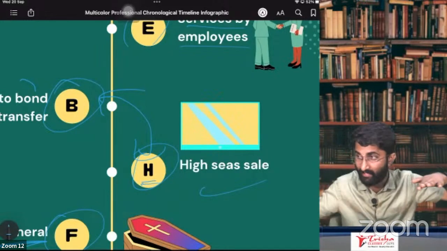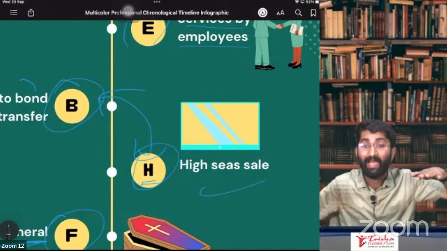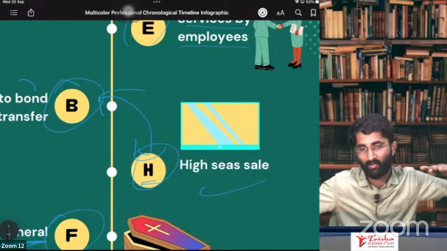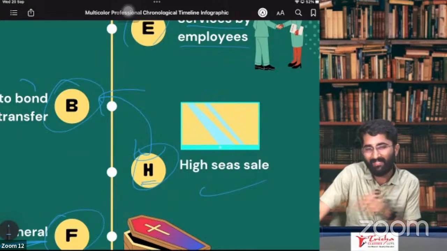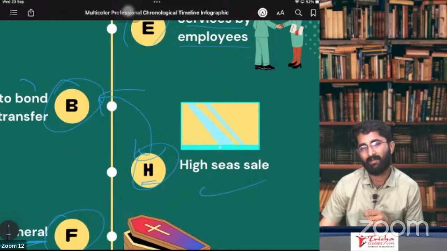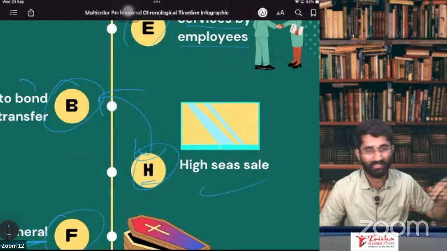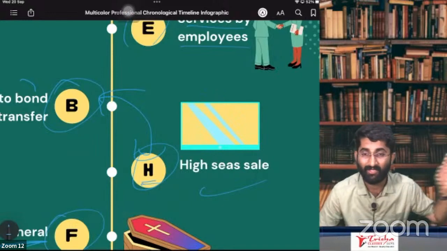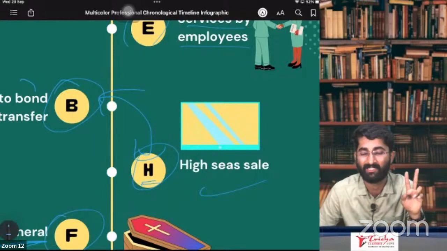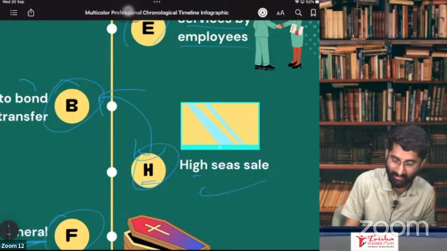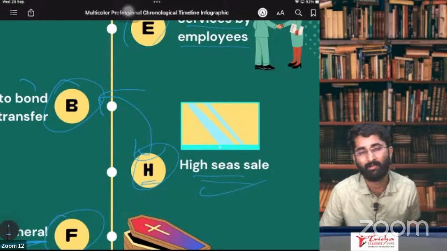In that case, I find one buyer and sell the goods to that person while the goods are sailing on the water. Now, will this be considered supply of goods? No, because it has not entered India. It is NTT, non-taxable territory. Even once it enters India, bond to bond transfer might happen. So it is neither supply of goods nor supply of service.